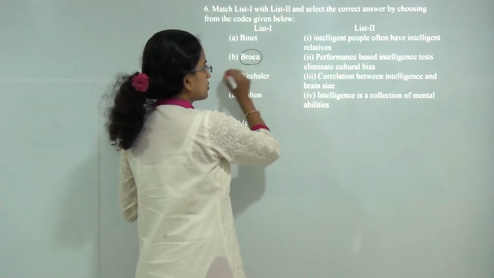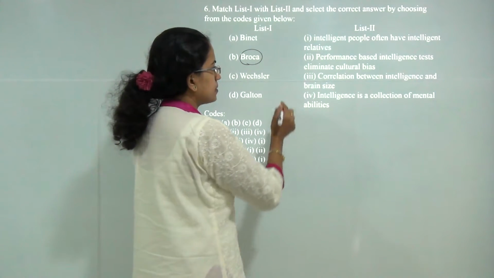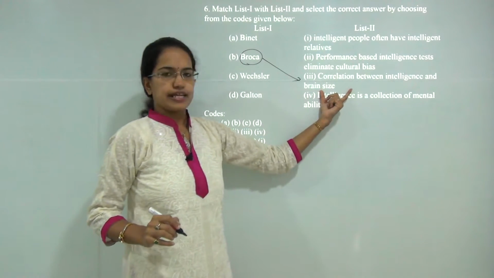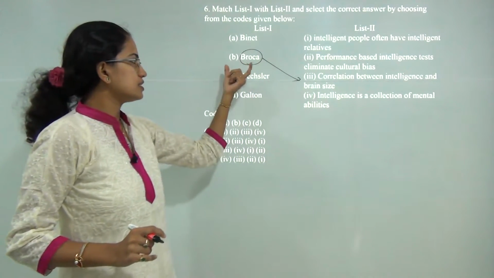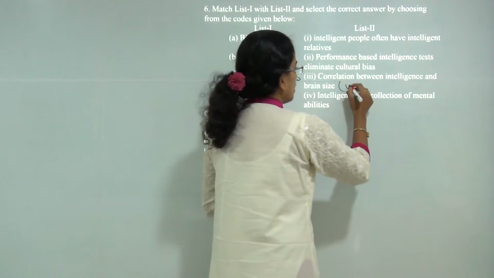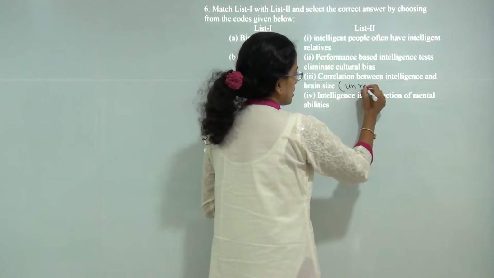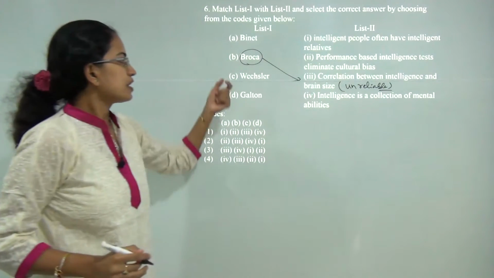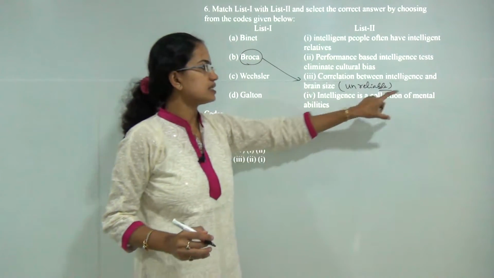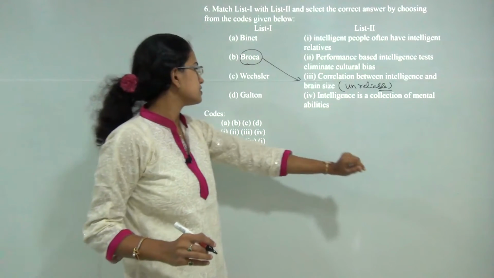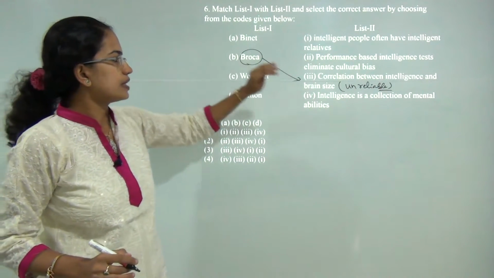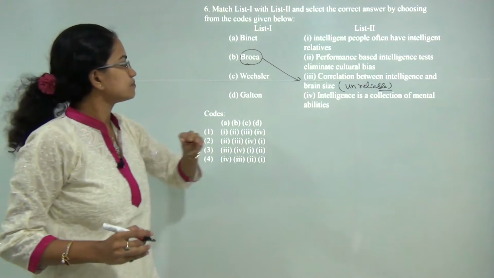So Broca talks about the correlation between the size of brain and the intelligence. However, Broca's research was unreliable and it was the least correlated result that he could get. But he did his research on the brain size and the level of intelligence. The next is Binet. Binet talked about the collection of mental abilities.